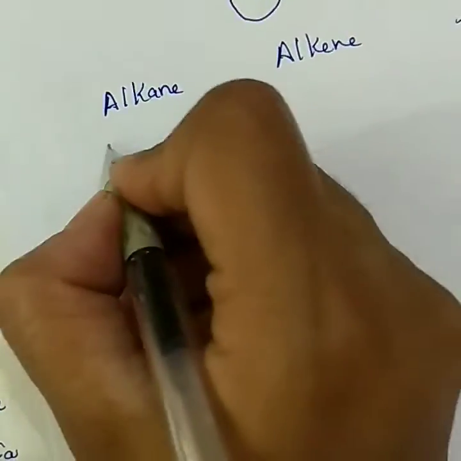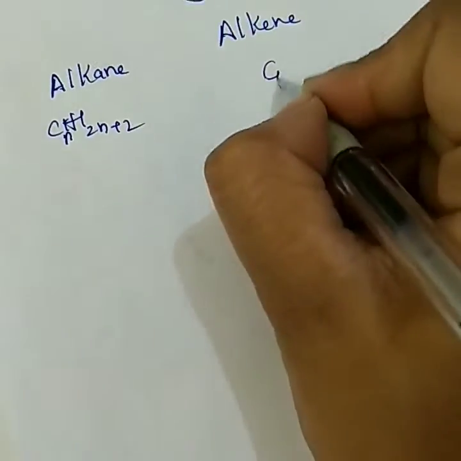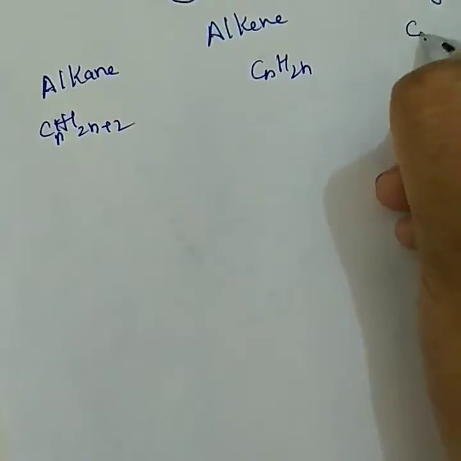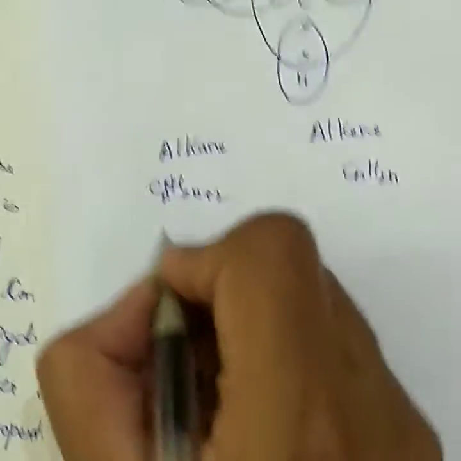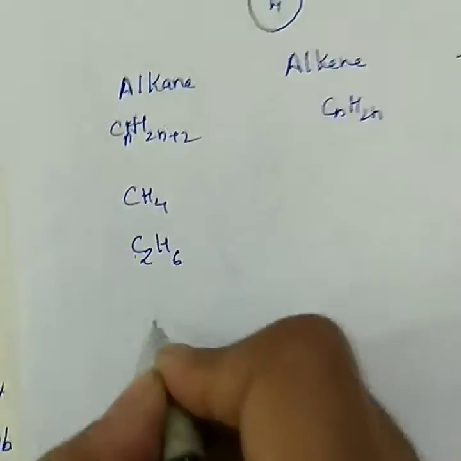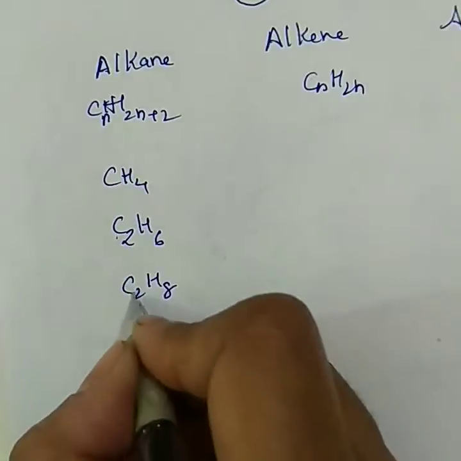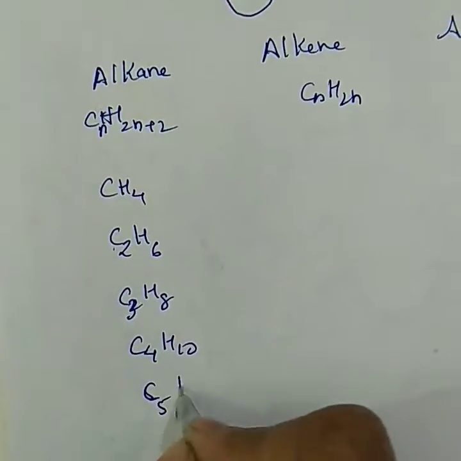The general formula of alkane is CnH2n+2, and alkene is CnH2n. Write the members of this. See, CH4, C2H6, C3H8, C4H10 and C5H12.